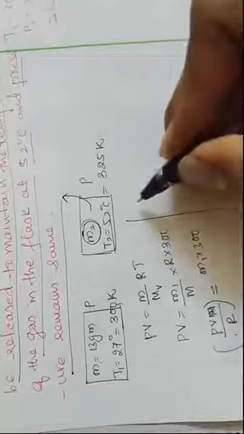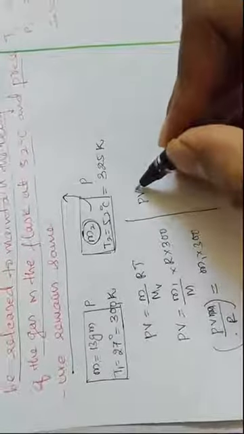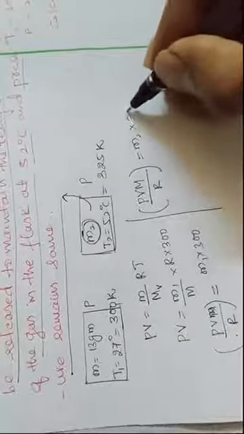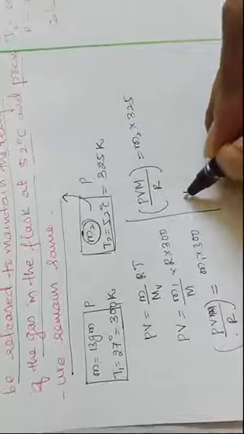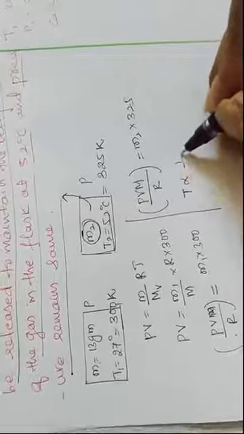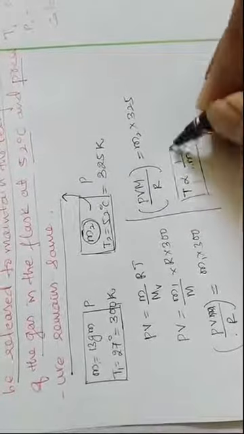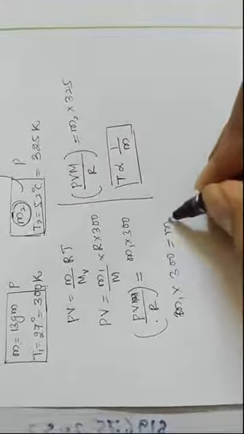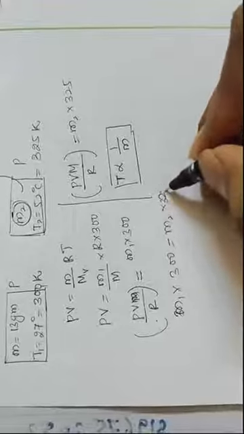Similarly, in this case also PV, molecular weight, and universal gas constant do not change for this system. So that is m2 into temperature, 325. That means we are using that temperature is inversely proportional to mass of the gas. So both sides are equal, so I can write m1 into 300 is equal to m2 into 325.